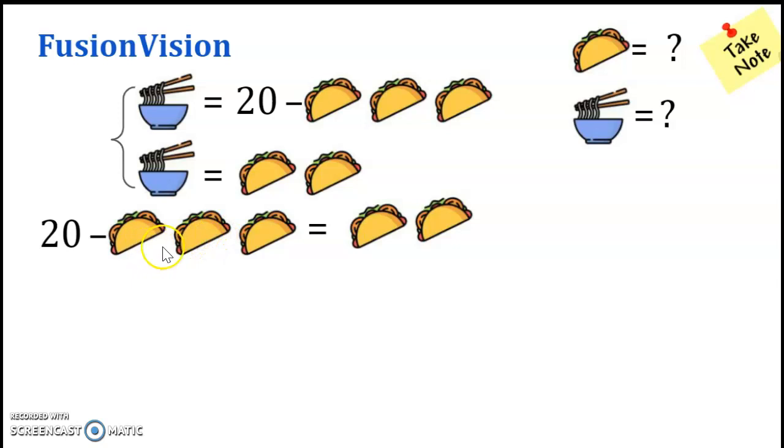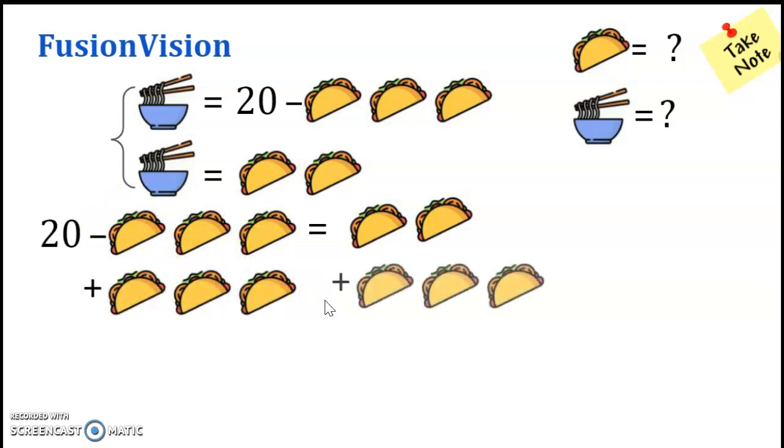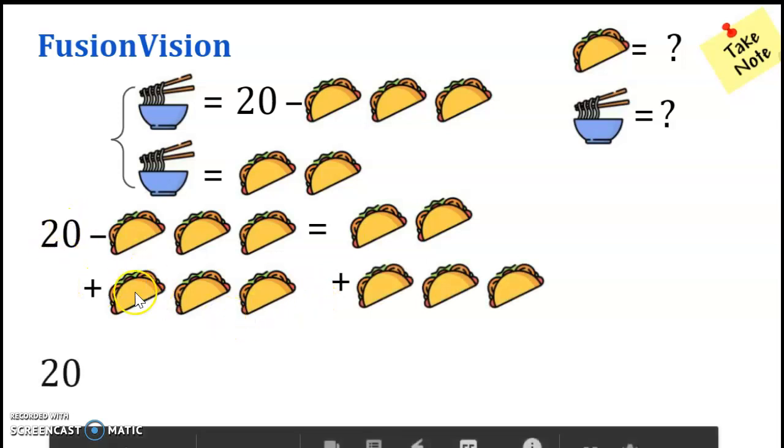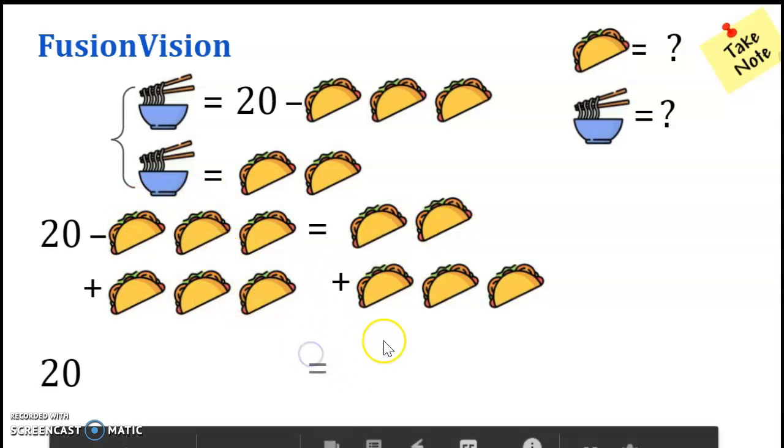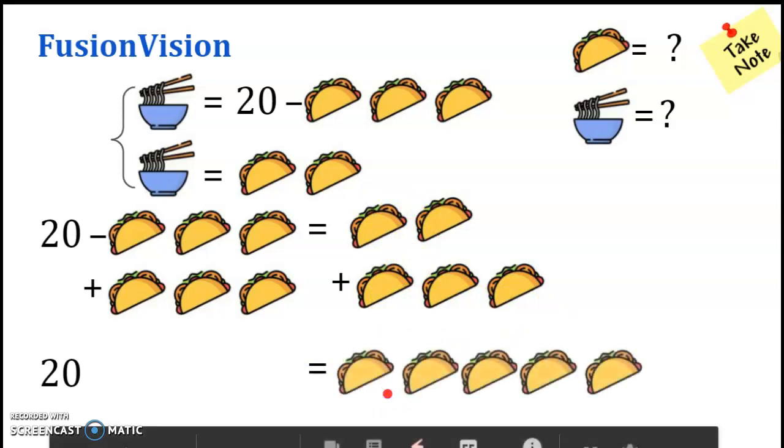So in this case, we want to figure out what the cost of 1 taco is. So we want the taco to remain on one side. We don't want any of the tacos on the same side as the numbers, because we want taco is equal to some number. So we want to get rid of this -3 tacos. How do I do that? You add 3 tacos to both sides. When you do so, on the left hand side you're left with just 20, because -3 tacos plus 3 tacos cancel each other to 0. And then on the right hand side of the equal sign you have 5 tacos. So 20 is equal to 5 tacos.